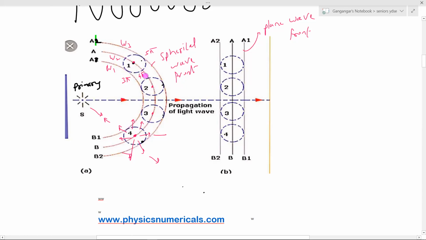So now what is the phase of all these points, 1, 2, 3? Suppose it is having a phase 3 pi, 4 pi, 5 pi. What is the phase of all these 4 points, 1, 2, 3, 4 on this wavefront AB? It will be 4 pi. Are they coherent? No, I'm asking 1, 2, are they coherent? Yes, they are coherent. All these 4 sources at this instant are coherent, because the frequency of the waves generated is the same. What is the phase difference between them? It will be 0. So 2 points on a given wavefront, will they be coherent? Yes, they'll be coherent sources.